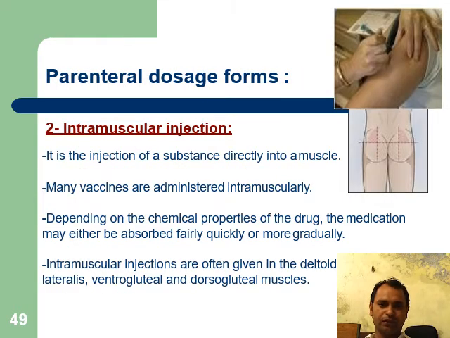Parenteral dosage forms also include intramuscular injection. It is the injection of a substance directly into a muscle. Many vaccines are administered intramuscularly. Depending on the chemical properties of the drug, the medication may be absorbed fairly quickly or more gradually. Intramuscular injections are often given in the deltoid, vastus lateralis, ventrogluteal, and dorsogluteal muscles.